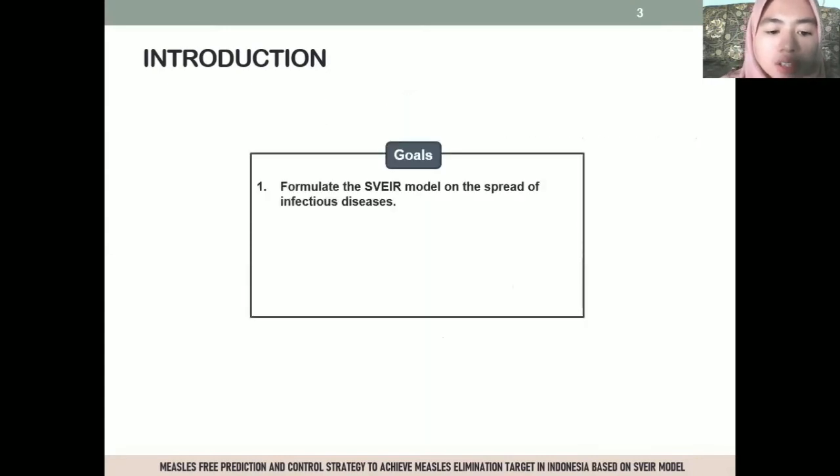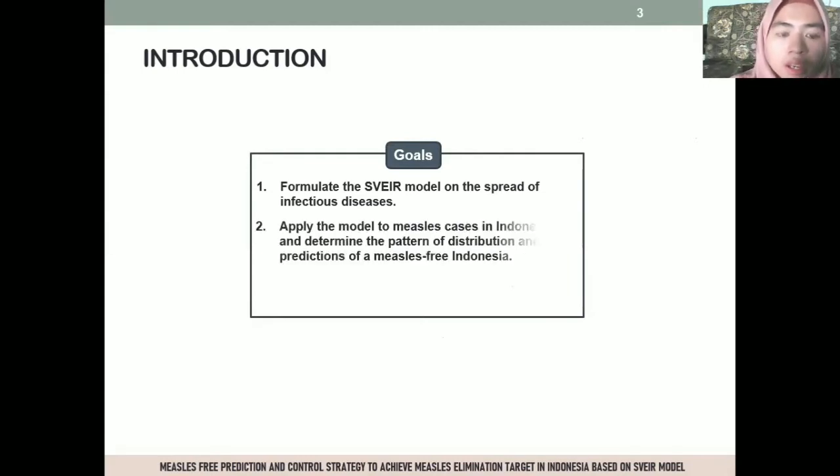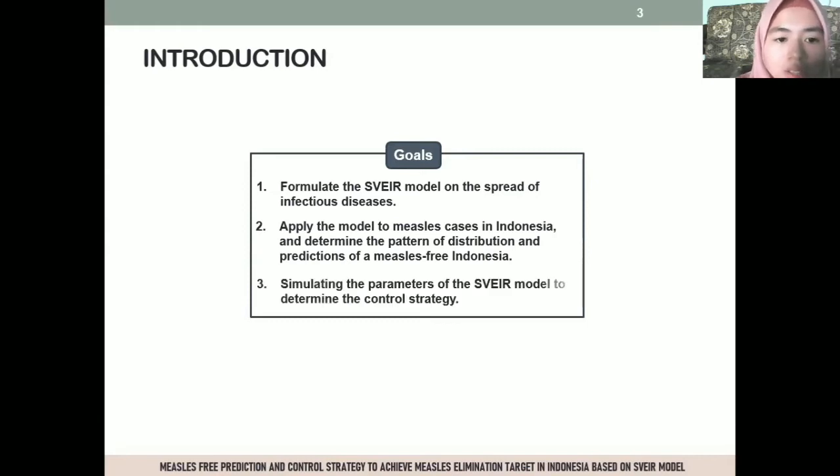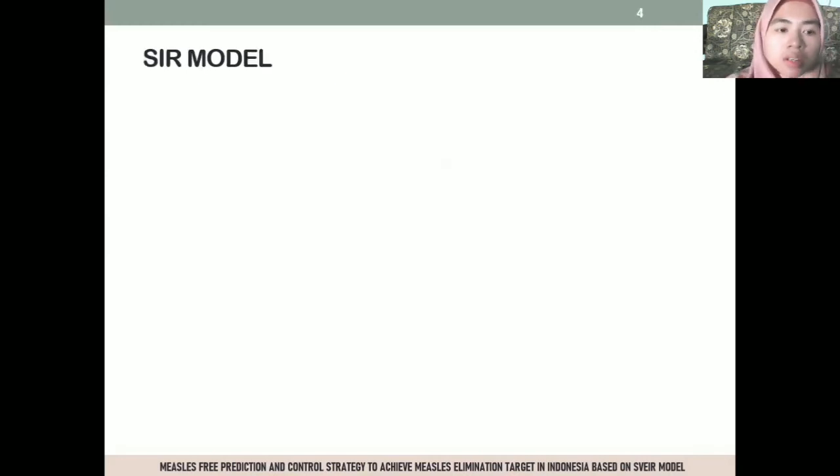The goals of this study are, first, formulate the SVEIR model on the spread of infectious disease. Second, apply the model to measles cases in Indonesia and determine the pattern of distribution and prediction of a measles-free Indonesia. Third, simulate the parameters of the SVEIR model to determine the control strategy. The next is the SVEIR model.